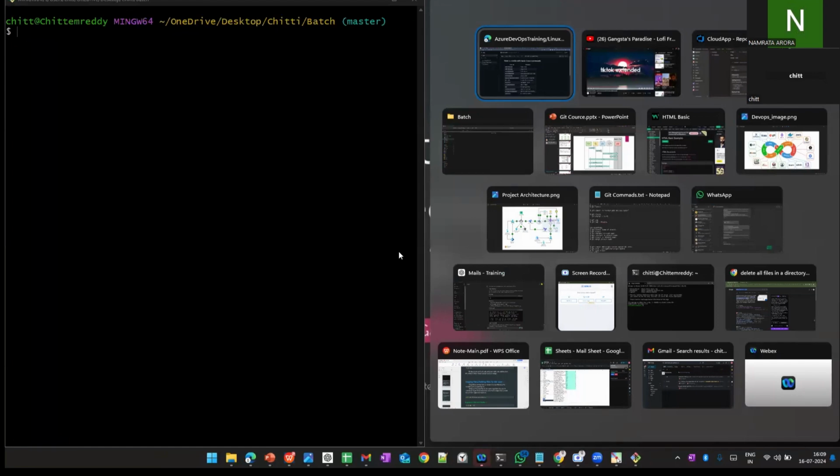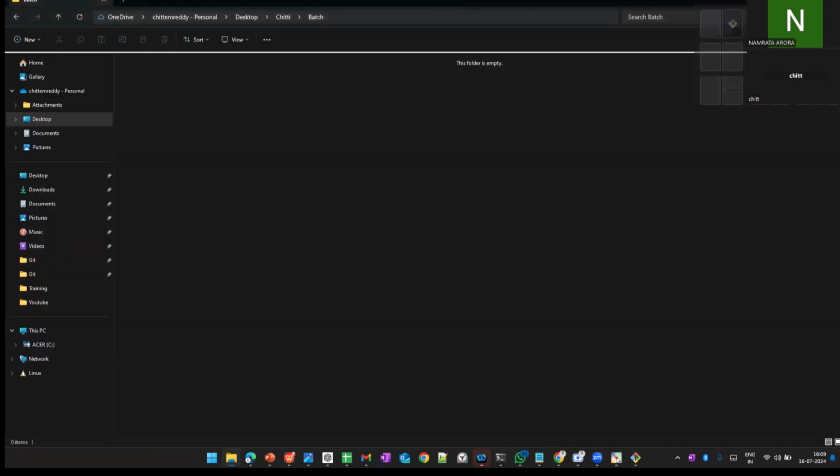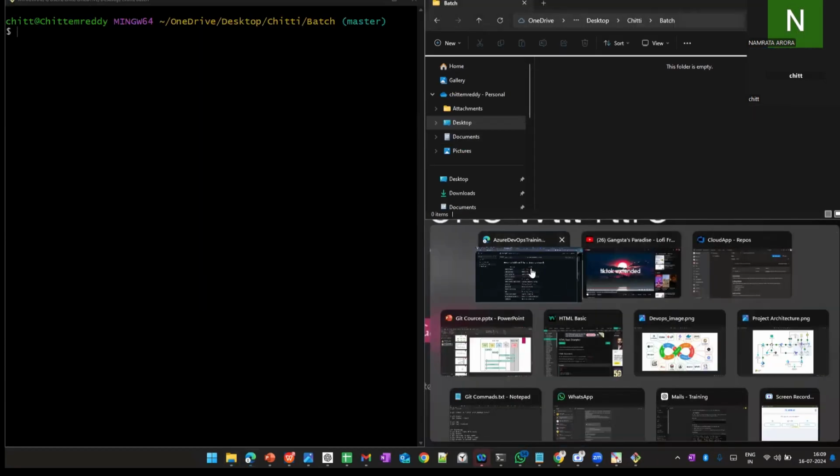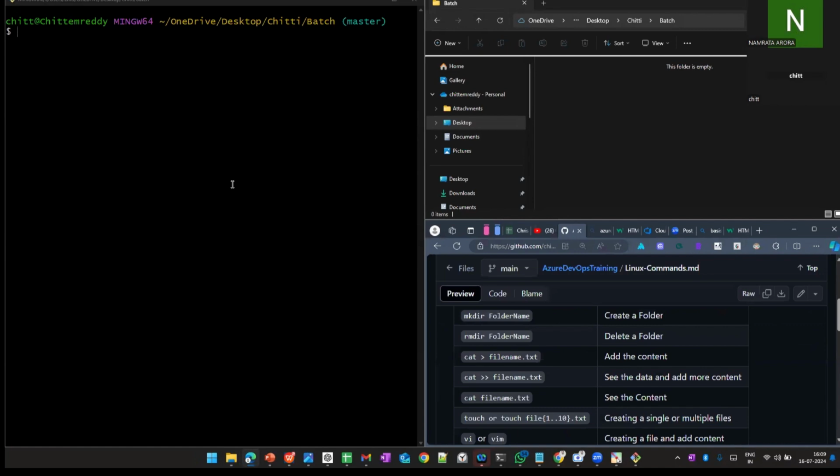I think my screen is visible. Next. Okay, I have settled everything. Now I'm in the batch folder. You can see here the path is the same: desktop, git and batch. This is the folder I have. If you see nothing, there are no folders.